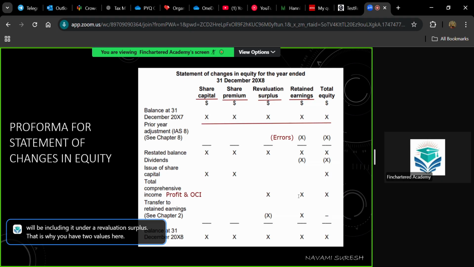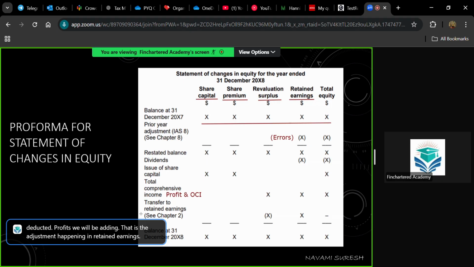So in other comprehensive income, if you have a value, that will be recorded under revaluation surplus, and whatever is the profit for the year from SOPL, you will be adding it to the opening balance of retained earnings. Then, if there is dividend paid, I skip this. If there is a dividend paid during the year, that will be removed from retained earnings. From the opening retained earnings, the two adjustments are dividend paid, you will be deducting, and profits, you will be adding. That is the adjustment happening in retained earnings.